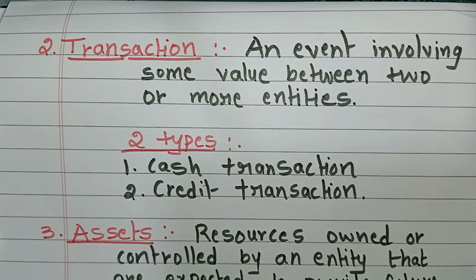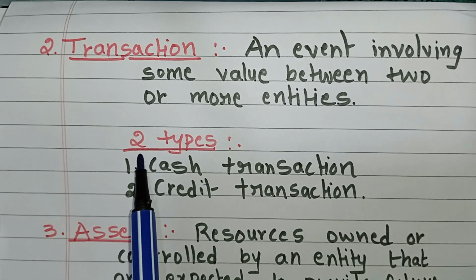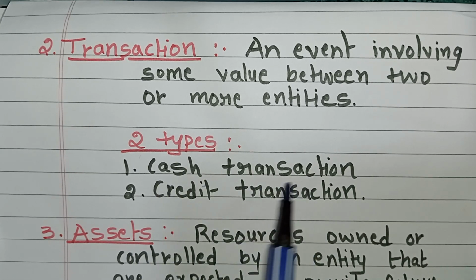It can be a purchase of goods from one entity, receipt of money, or payment to a creditor. These are the examples of transactions. In transaction, there are mainly two types: cash transaction and credit transaction. Cash transaction refers to payment made immediately. For example, I take ABC Limited. ABC Limited purchased goods from PQR Limited. Here, ABC Limited makes the payment immediately.